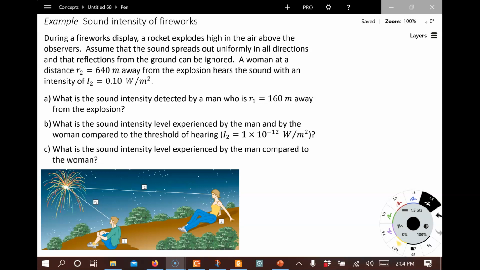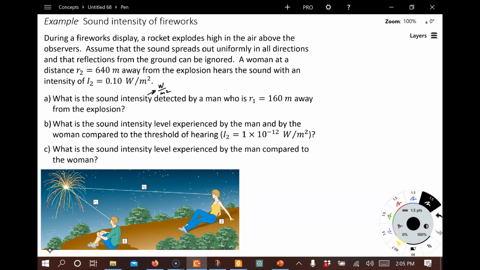In this type of problem, there's two different words that are similar but have different meanings. One is sound intensity. Sound intensity is a physical property of the wave. It's how much power, in watts, joules per second, and the intensity is the power per unit area. So whenever you have sound intensity, you're going to see units of watts per meter squared.